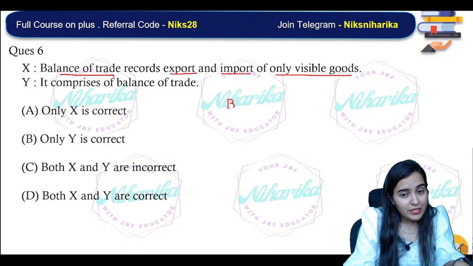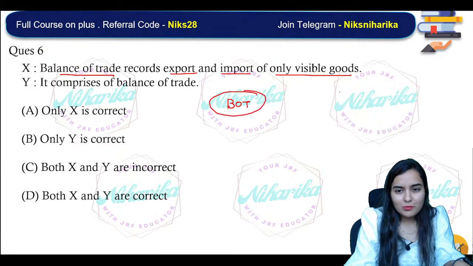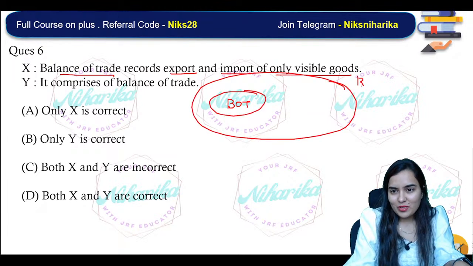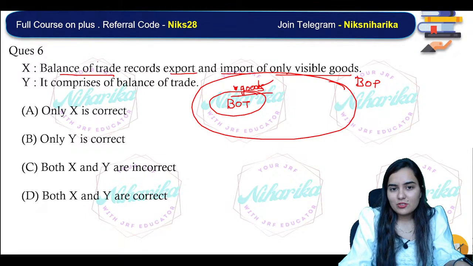We are talking about BOT, not BOP. Okay, BOP, balance of payment, is a bigger term. We are talking about only and only the visible goods item. Yes or no? Mercantile goods. Okay, so yes or no? Is this right? Okay, next.